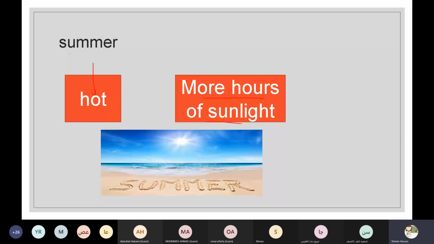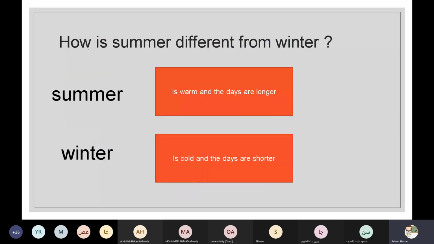Now how is summer different from winter? In summer, it's warm. We can call summer the warmest season. It's so hot and the days are longer. And in winter, it's cold and the days are shorter.